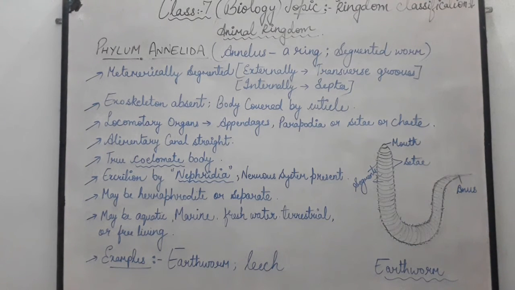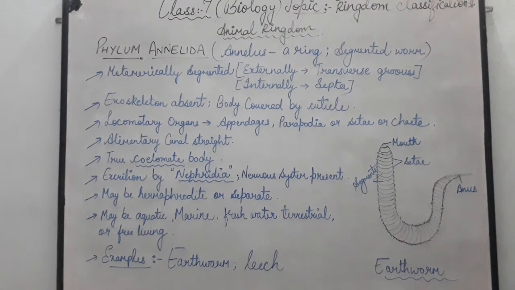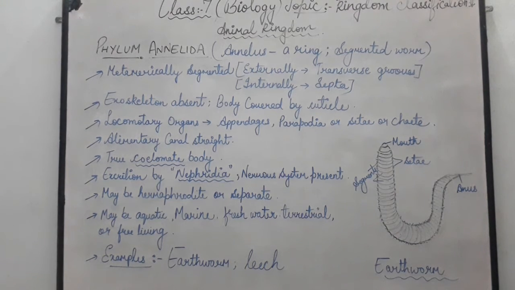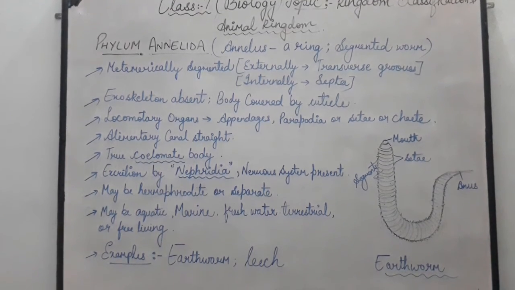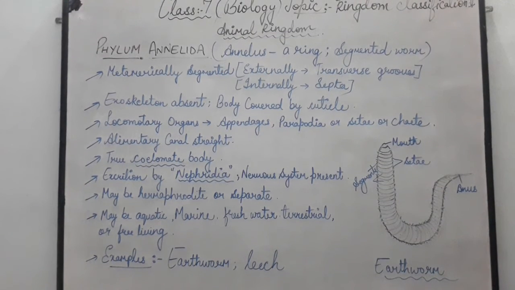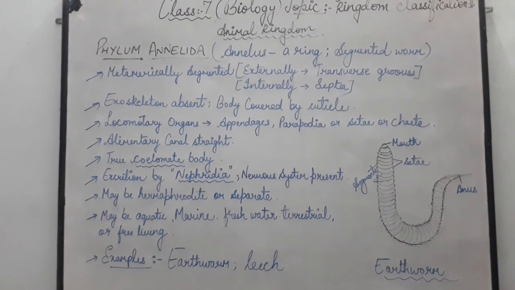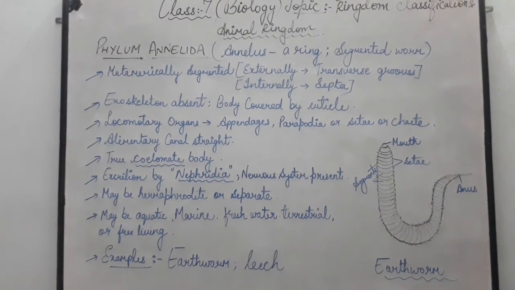Next point is they may be hermaphrodite or separate. That means they reproduce by sexual means, and the male and female organs may be in the same organism or they may be in different organisms.